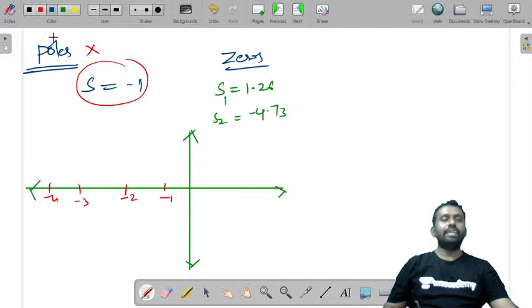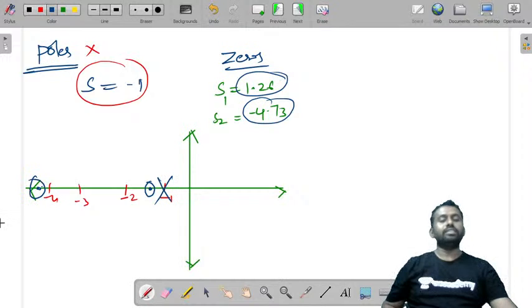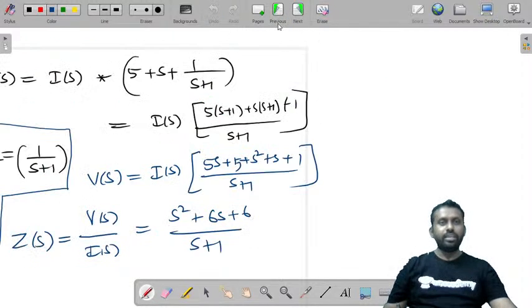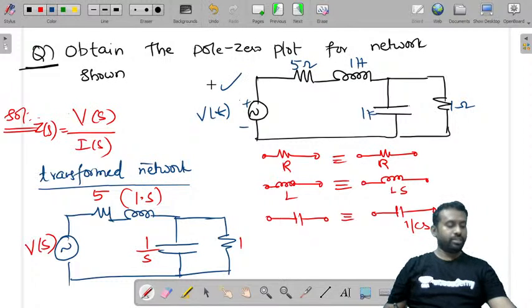So represent that here. So this is the pole. And where is the zero? Zero is at minus 1.26. Let us consider this. So it is a zero. And this is minus 4.7. Somewhere here, this is a zero. So this represents the pole zero plot of the given network.